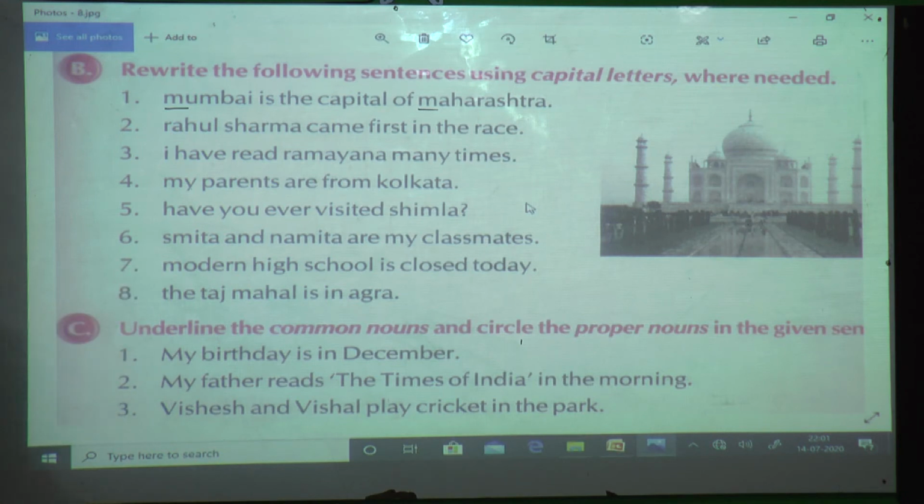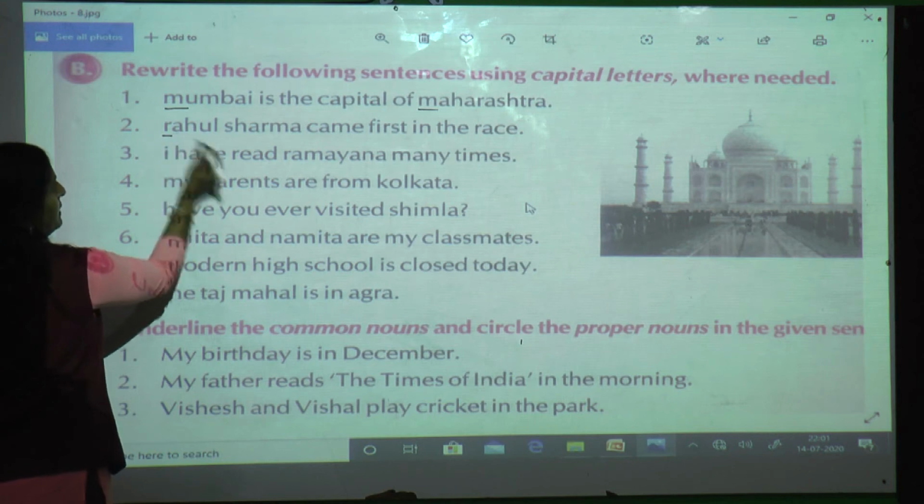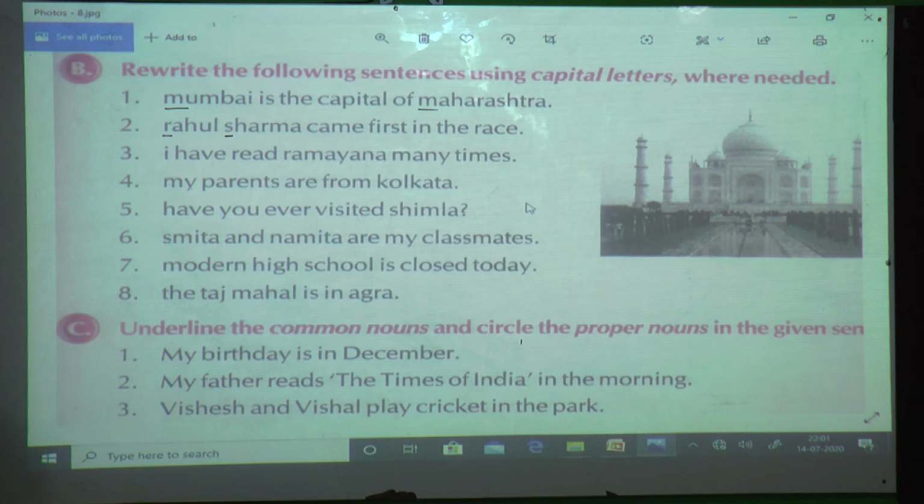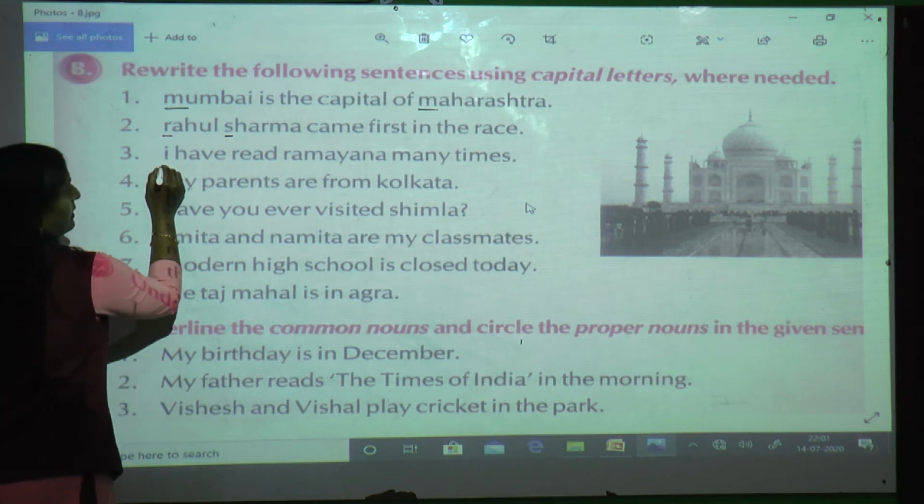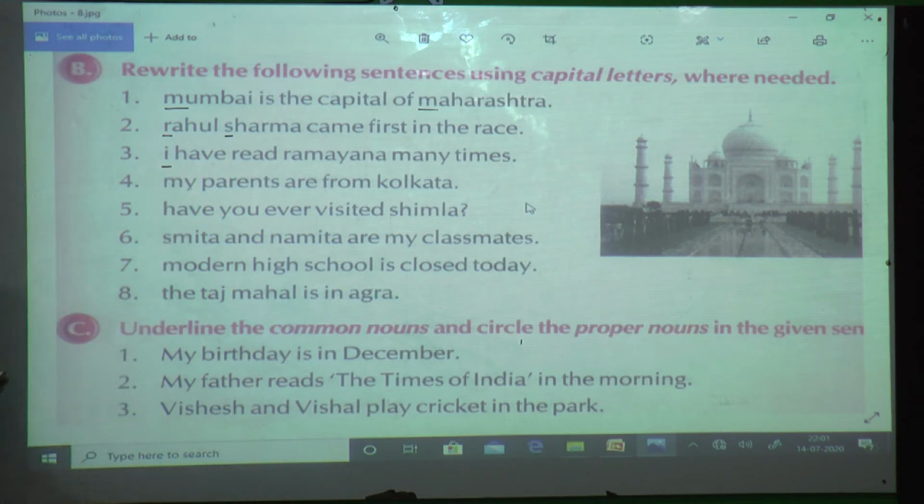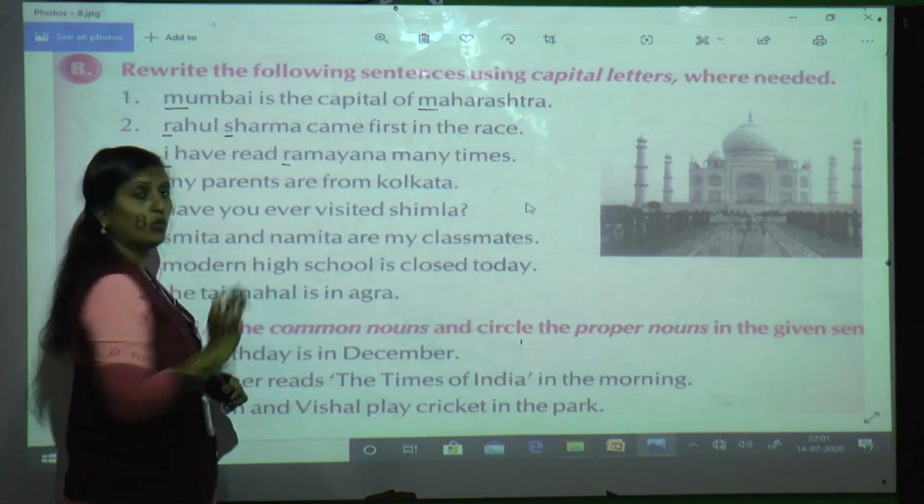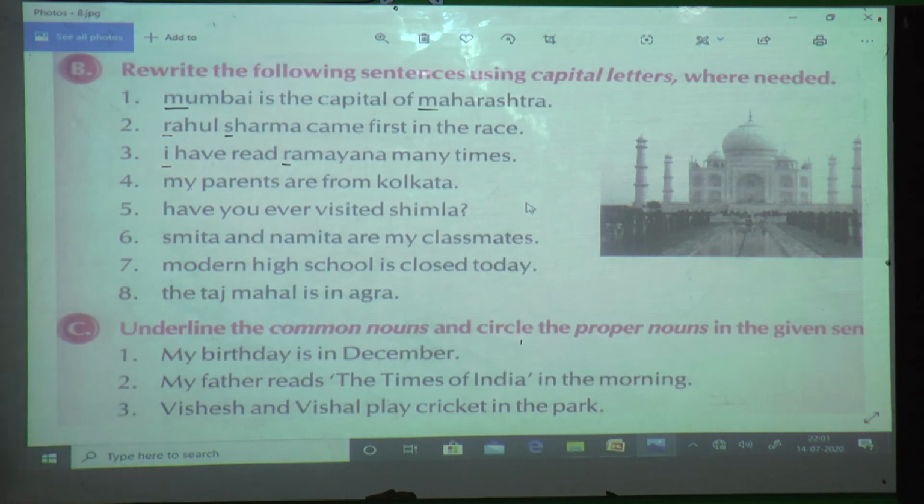Now next, Rahul Sharma came first in the race. Now what do you think? Rahul Sharma is the name of a person, so R will be capital, S will also be capital. Just now only you underline. Next, I have read Ramayana many times. Yes, I always comes in capital letter, so I will underline I. Now again which word will come as a capital? Yes, Ramayana, as it is a name of a book. So I am going to underline R, that is Ramayana.